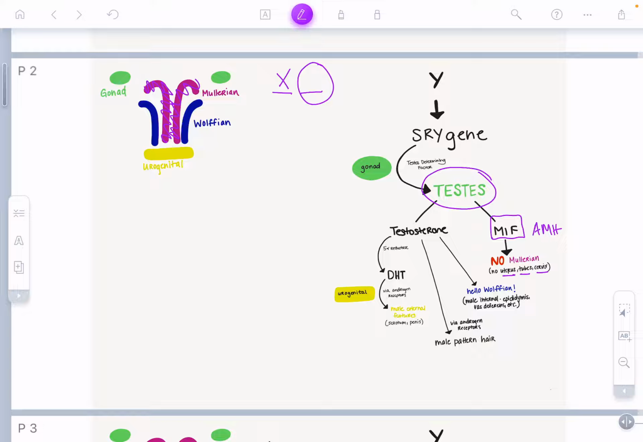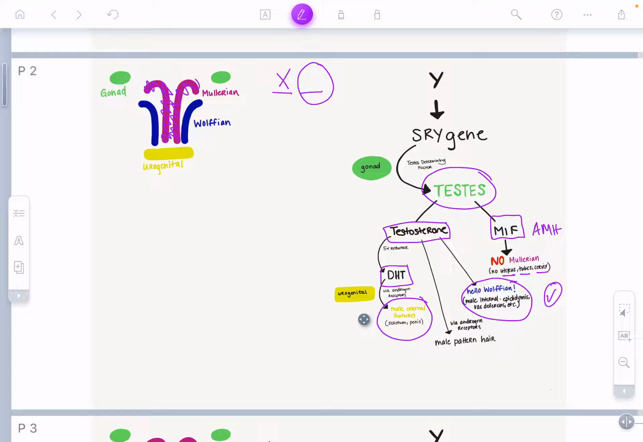The other thing that it creates is something called testosterone, which we're all very familiar with. Testosterone helps encourage the Wolffian ducts to stay. And so that has your male internal genitalia like the epididymis, the vas deferens, all of that. It also, via a different enzyme, creates something called DHT. And DHT acts on this urogenital sinus via these androgen receptors and creates the external male characteristics that we associate with male biological sex, like the scrotum, the penis, the urethra, all of those things.